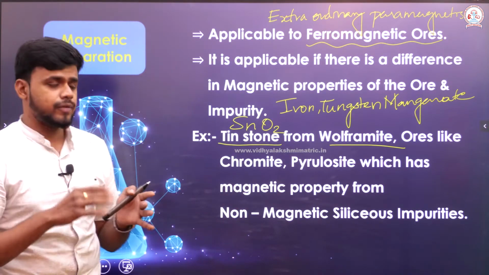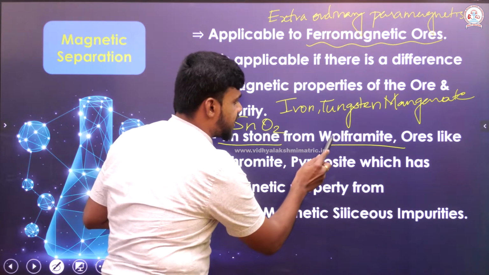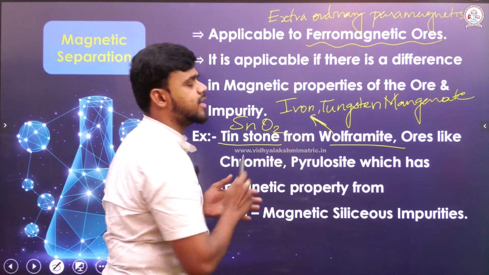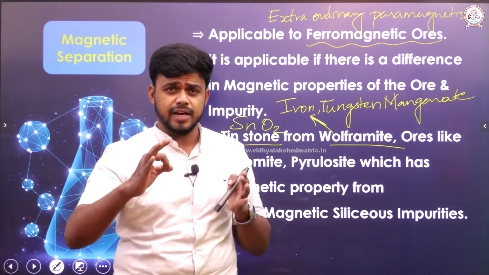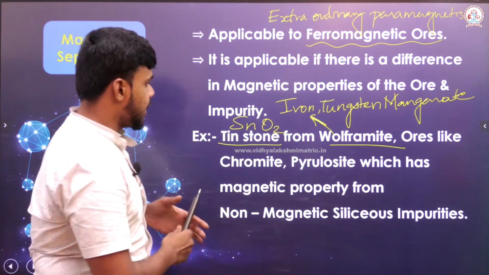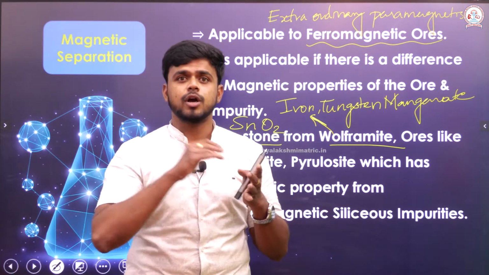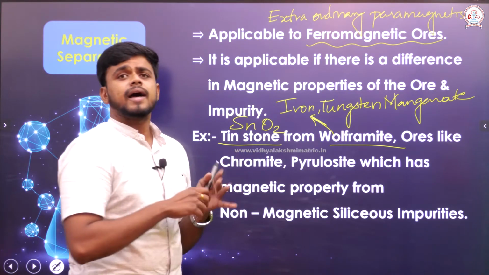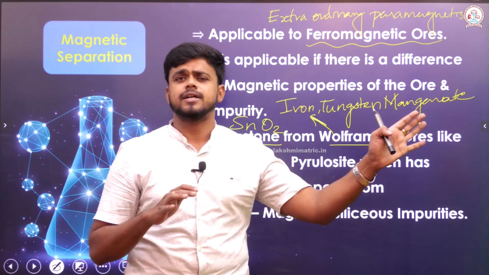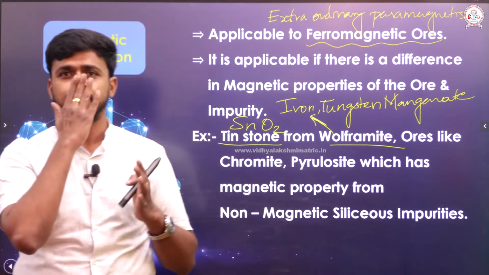If I have an ore with magnetic property, definitely wolframite has iron in it. Definitely iron will experience a stronger attraction towards the magnetic field. We know it. I can separate this wolframite from the tin stone very easily, because wolframite is separated with the help of a magnetic roller. We are going to see what is actually happening there.